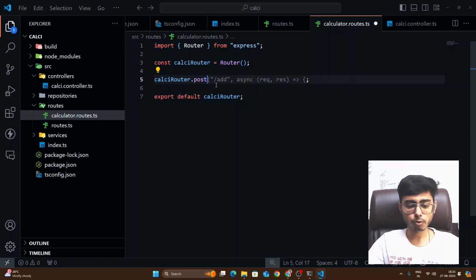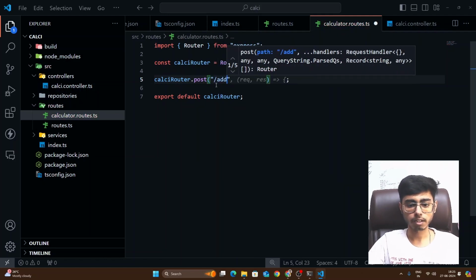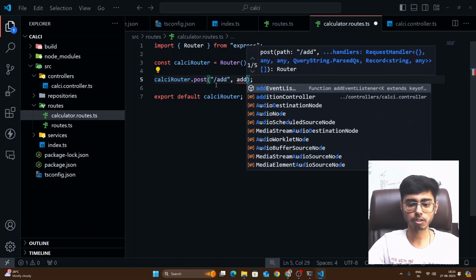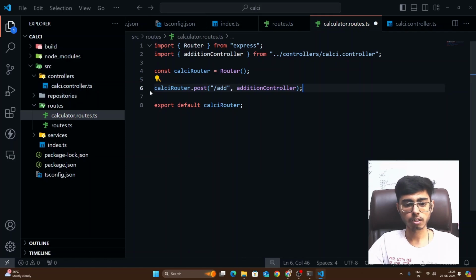So this is the post request, and this request should come on /add, right? And if this comes, I have to call which function? The addition controller function, right? Similarly, 3 more routes.